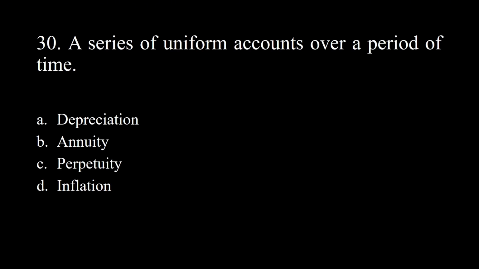30. A series of uniform amounts over a period of time. A. Depreciation. B. Annuity. C. Perpetuity. D. Inflation. Answer: annuity.